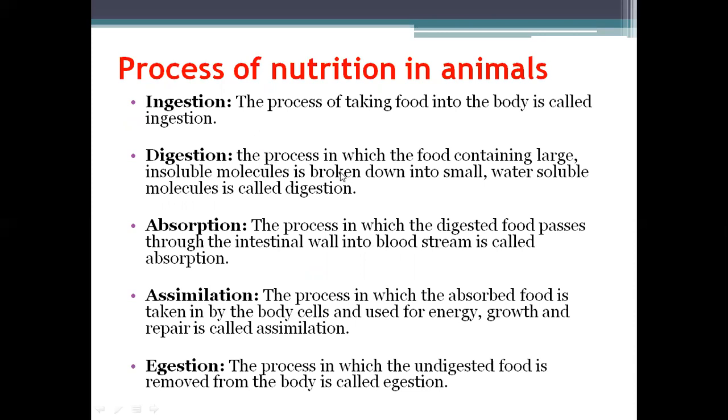Digestion is the process by which the food is broken down into small water-soluble molecules. Absorption is the process by which the digested food is absorbed by the body through the intestinal wall into the bloodstream. Assimilation: the absorbed food is carried throughout the body for energy. Egestion: the undigested or unwanted food is removed from the body through the process called excretion or egestion.